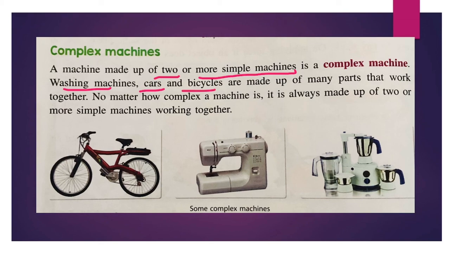No matter how complex a machine is, it is always made up of two or more simple machines working together. You can see this bicycle. This is also a complex machine. This sewing machine is also a complex machine, and this juicer mixer grinder is also a complex machine.